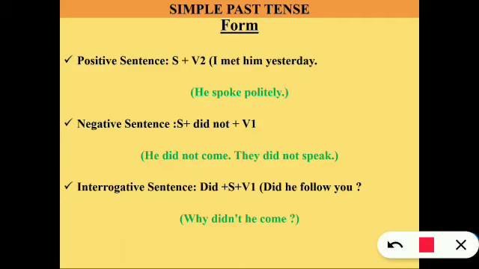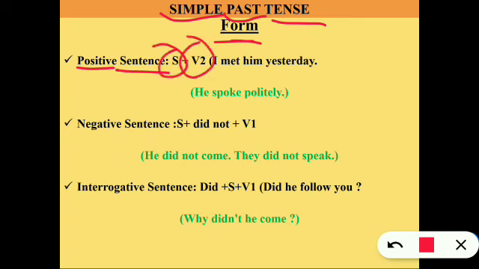Let's move to the second tense, that is past tense, and its different forms. First one is simple past tense. Let's see the form. Positive sentence. In a positive sentence of simple past tense, we use subject plus second form of verb. Example: I met him yesterday. He spoke politely. So met is verb 2, spoke is verb 2.